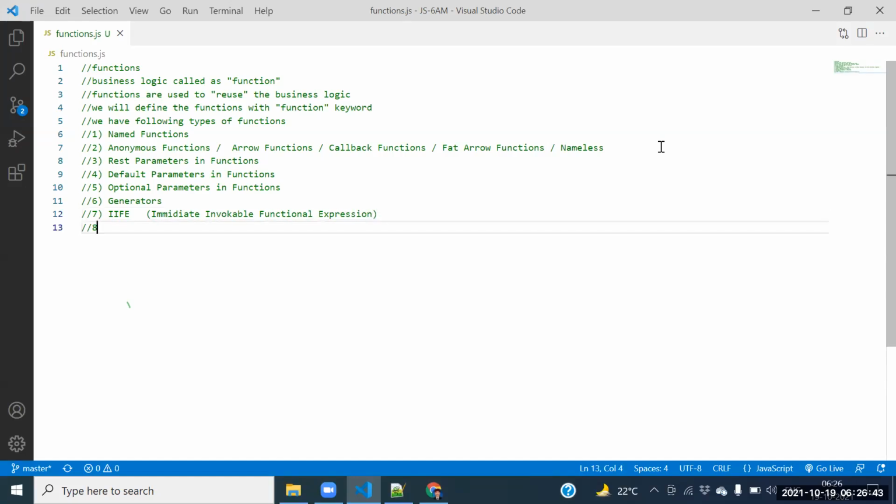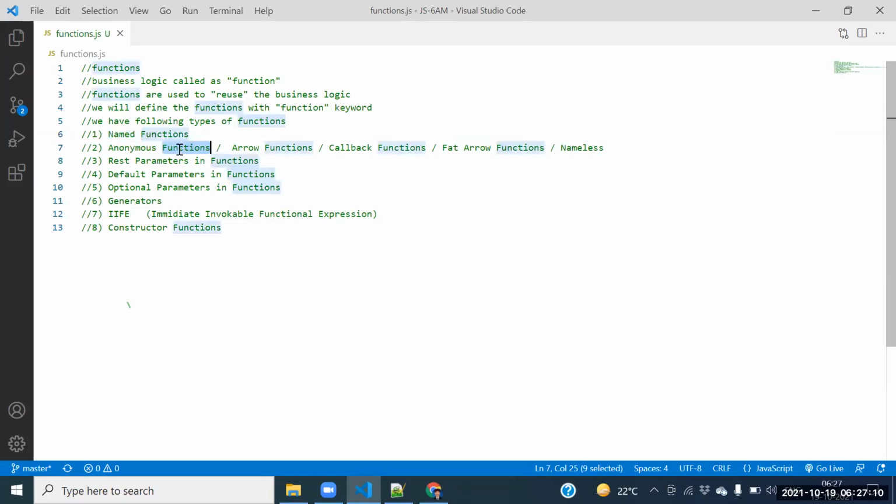Next one. Eighth type of function is the constructor functions. Fine. Guys, read all the functions once again. How many types of functions do we have? Eight types of functions. What is the first one? Named functions. What is the second one?